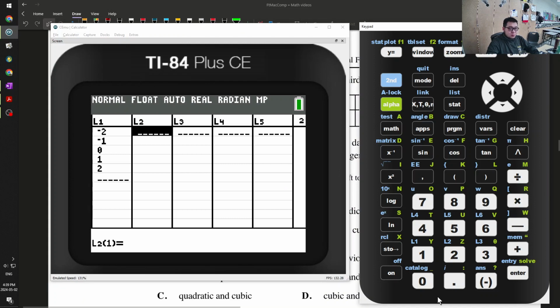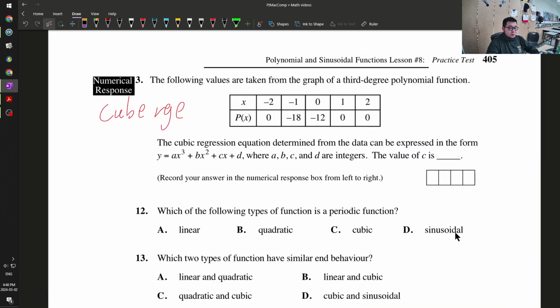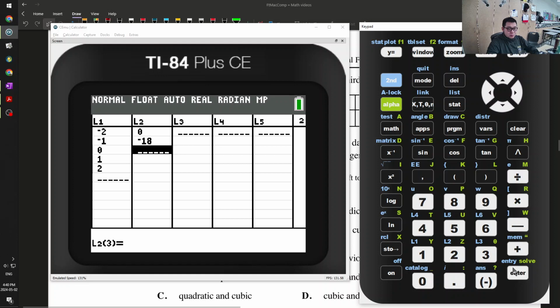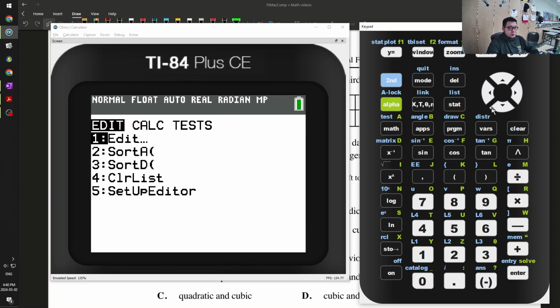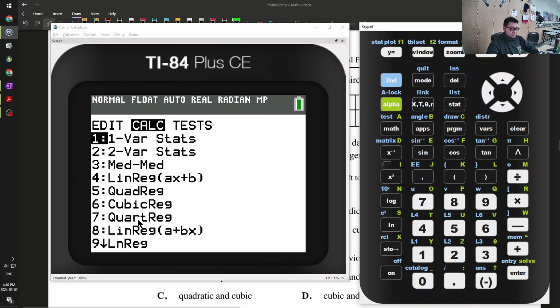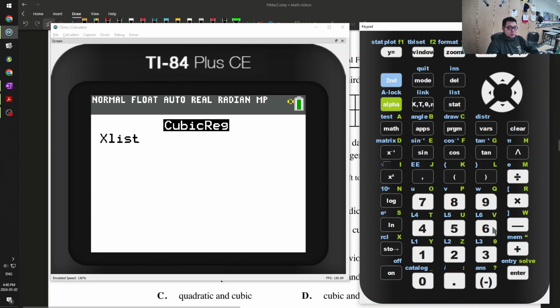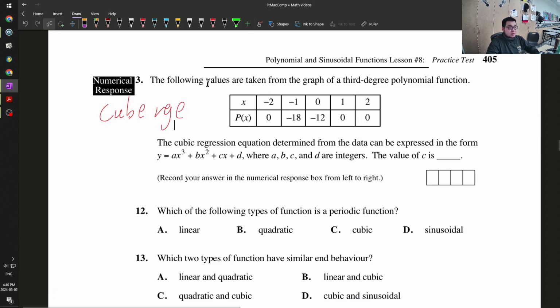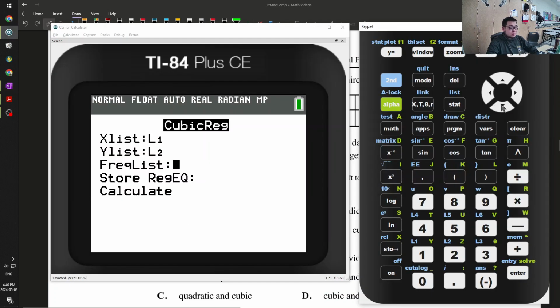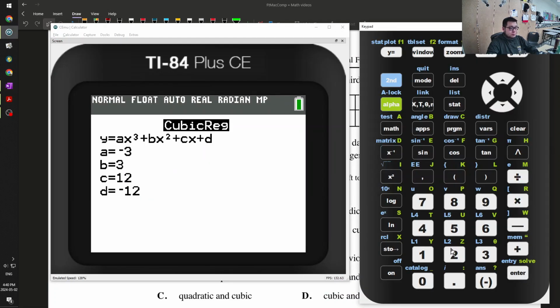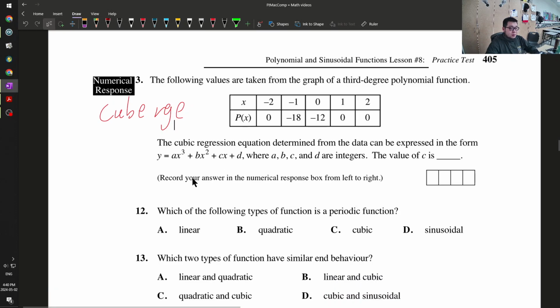Okay, 0, negative 18, negative 12, 0, 0. Stat, calc, cubic regression 6, and I only need one answer, so I don't have to store this anywhere. Negative 3. But what is the value of C? So value of C is 12. See here, C is 12.